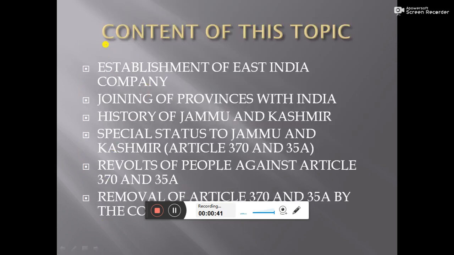First of all, let us know about the content of this topic. This presentation consists of establishment, how Europeans established their colonies in India, then how India was able to join its provinces, then the history of Jammu and Kashmir, which is the main one, then what were the special status given to Jammu and Kashmir, that is Article 370 and 35A, then revolts of people against Article 370 and 35A, then removal of 370 and 35A by our Indian Constitution.